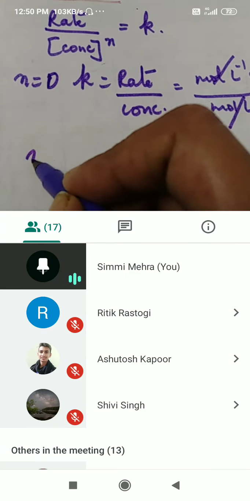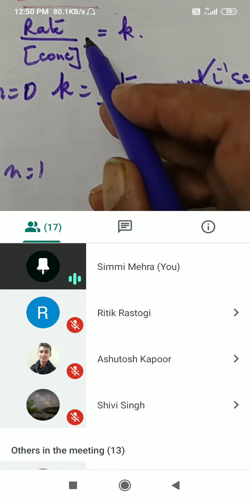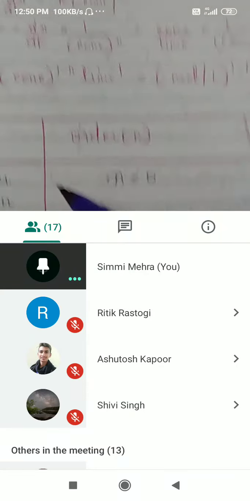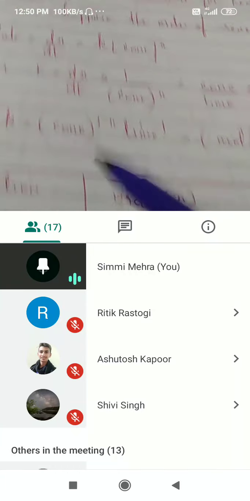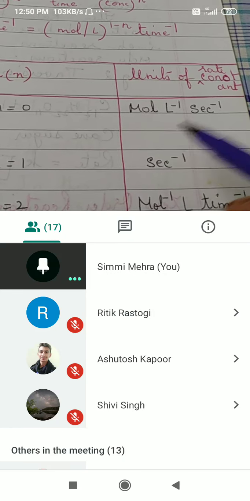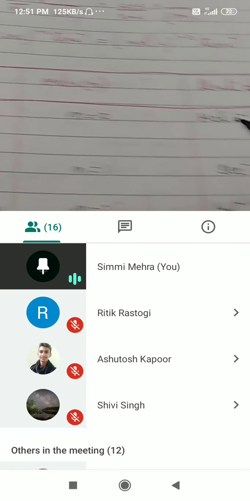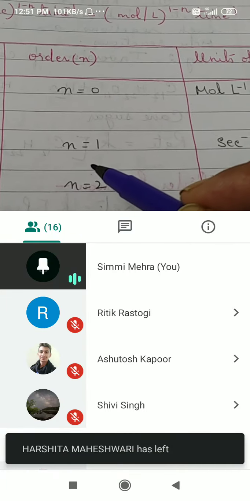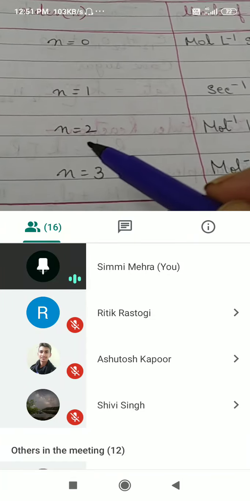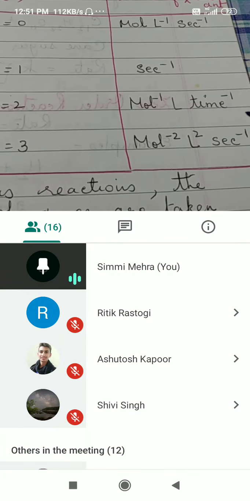Then n is equal to 1. Like this, we can derive, and you can see here. If n is equal to 0, it should be moles per liter per second, since anything raised to the power of 0 is 1. For first order, n is equal to 1, it will be second inverse, which we just derived. For second order reaction, n is equal to 2, moles inverse liter time inverse.